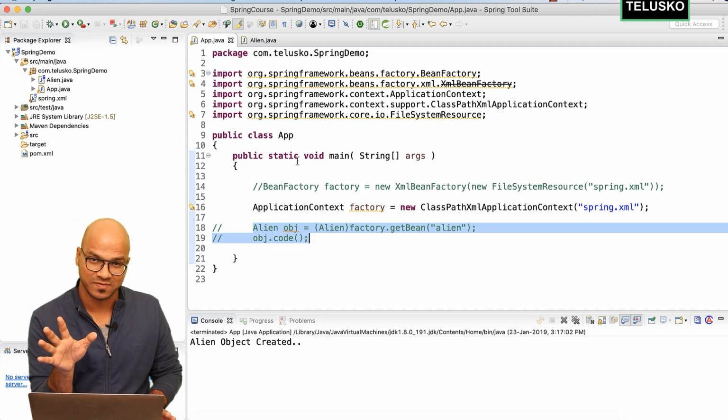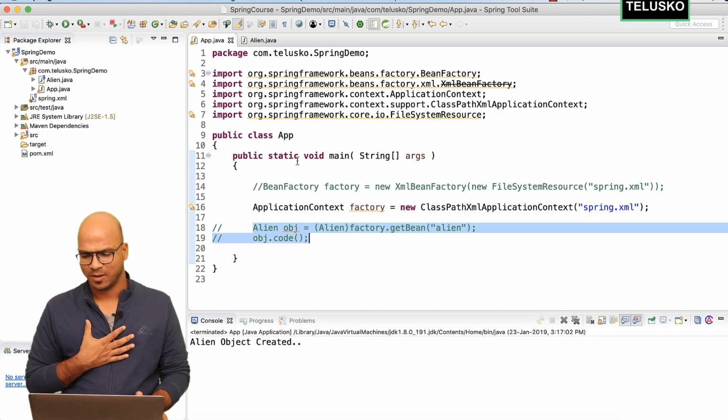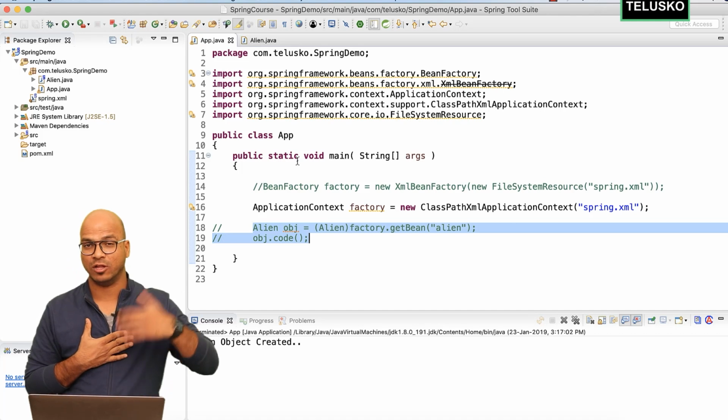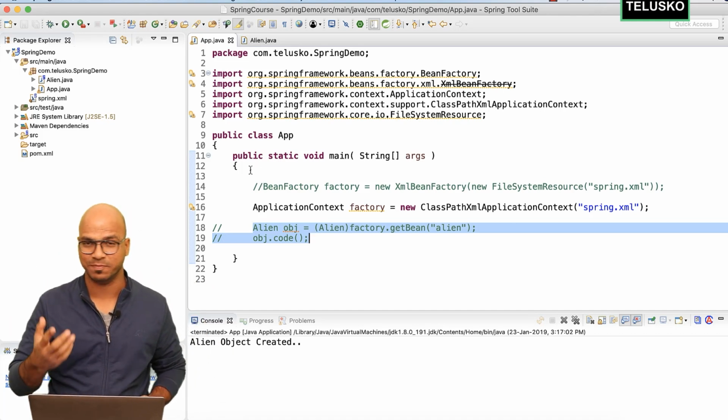It's because Spring believes, even if you don't want the object, it is my job to create the object. But how does Spring know that we will be needing the alien object later? It's because when you run this application, the first line of execution is the main method, right?